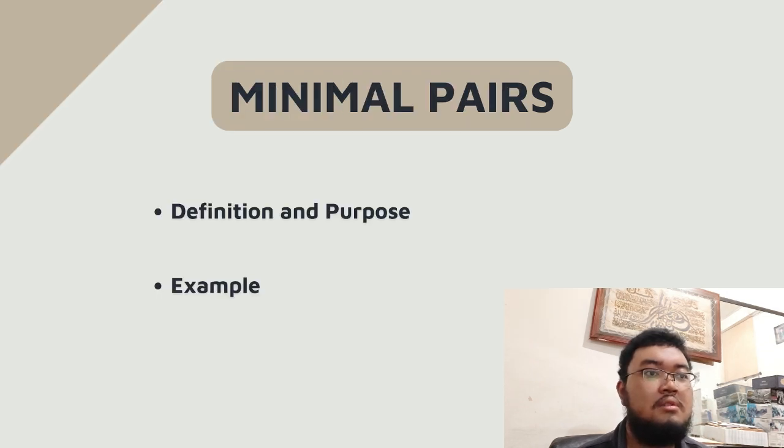Now, here we have minimal pairs. A minimal pair, by definition, is a pair of words that differ by only one sound and have different meanings. The purpose here is to identify phonemes in a language. Now, what are examples of minimal pairs? In English, we have stop versus step. In Japanese, for Japanese speakers, it is easier because they have the L and R kind of mixed up. It's like ro and lo sound similar for them.